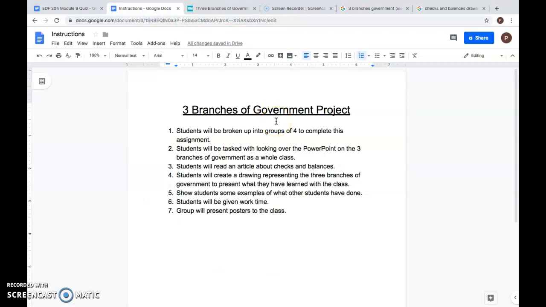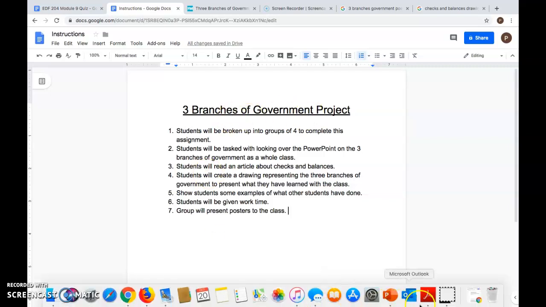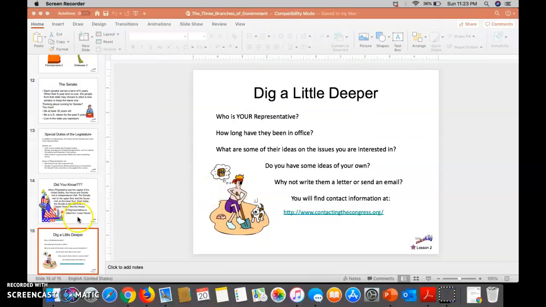But now you're going to have some time to work on this assignment, and then when we come back together as a class, you will present your poster that you make as a group to the rest of the class so that we can learn more about what each other has learned based on the PowerPoint and the article that you have read today. And it's time to get started with our assignment.